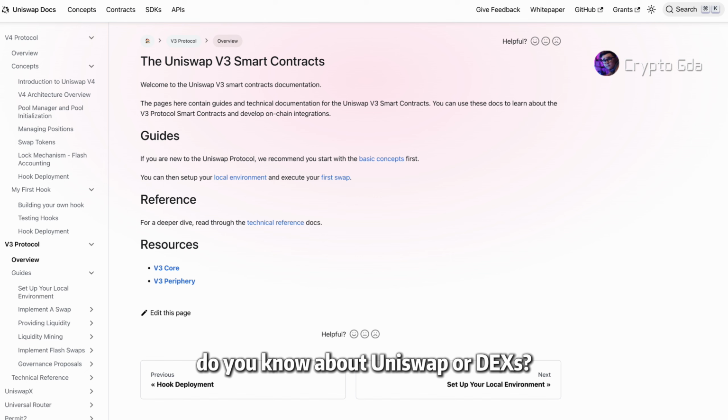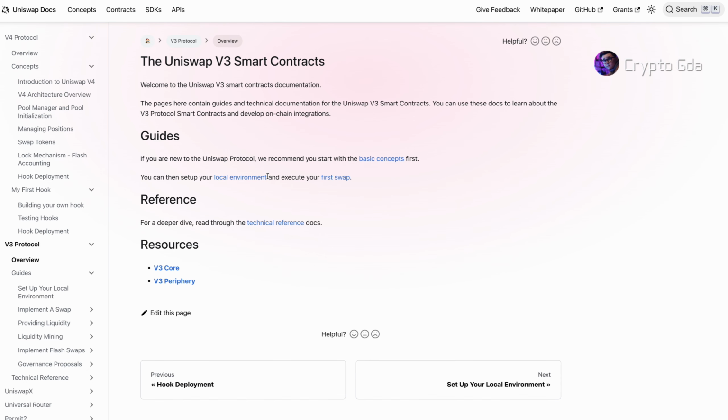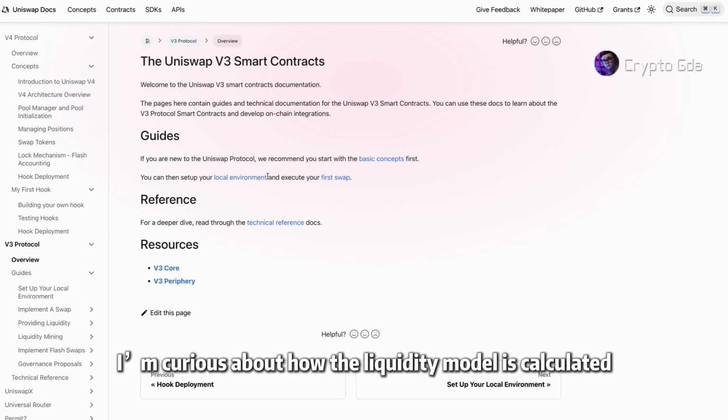Hey, do you know about Uniswap or DEXs? Can we chat about it? I'm curious about how the liquidity model is calculated.